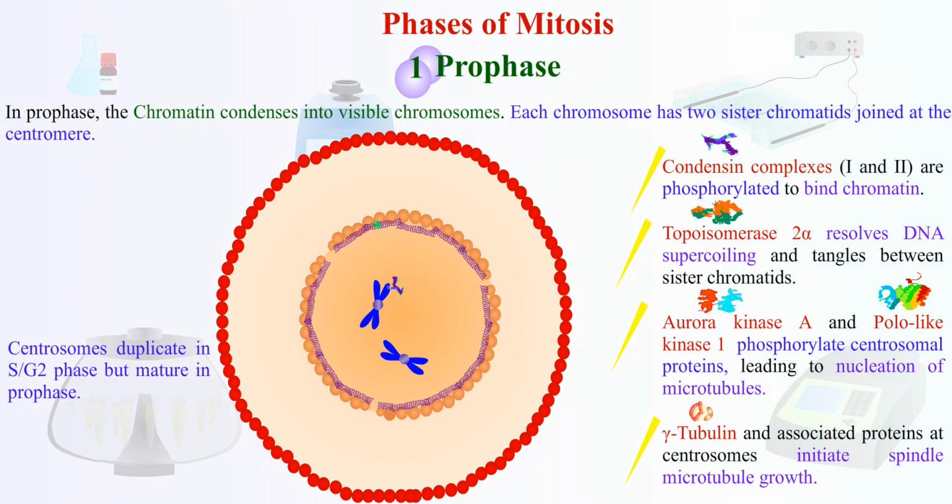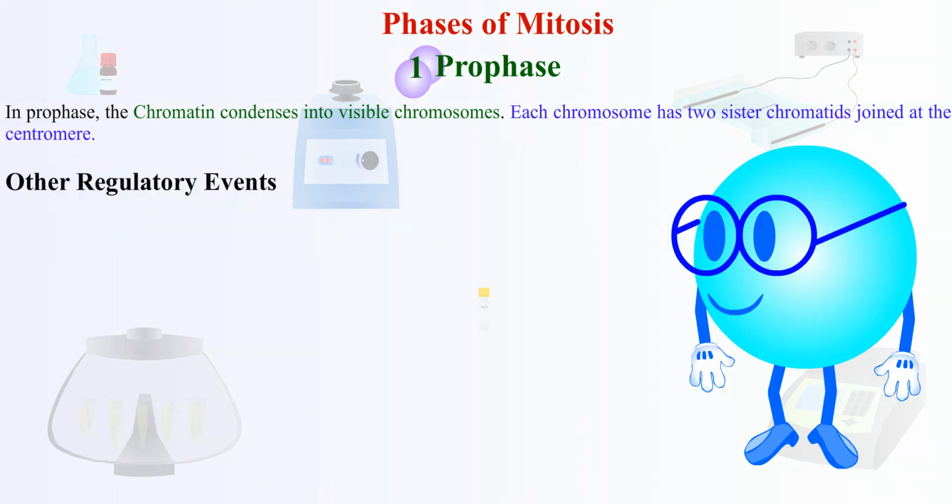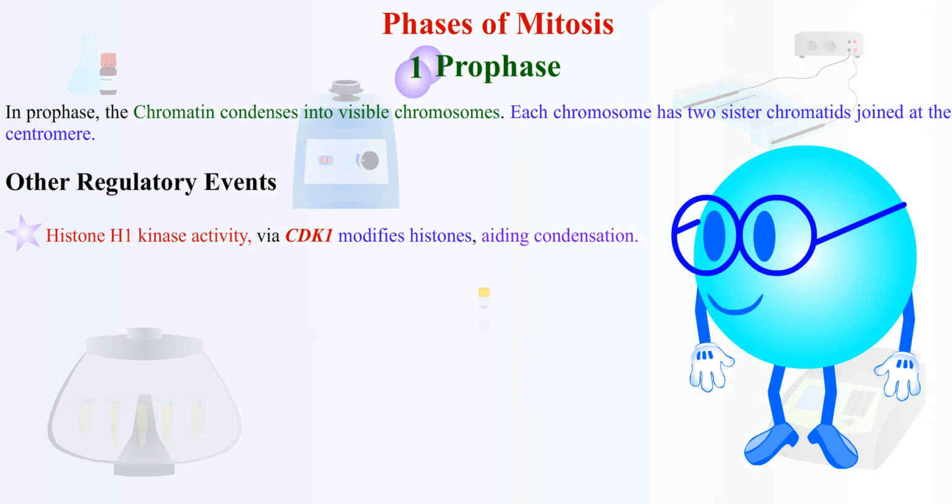in Prometaphase. Cyclin B, CDK1 phosphorylates nuclear lamins A, B, C, leading to disassembly of the nuclear lamina. Nuclear pores disassemble, making the chromatin accessible to spindle fibers. Other regulatory events that occur during this phase are: histone H1 kinase activity via CDK1 modifies histones, aiding condensation.